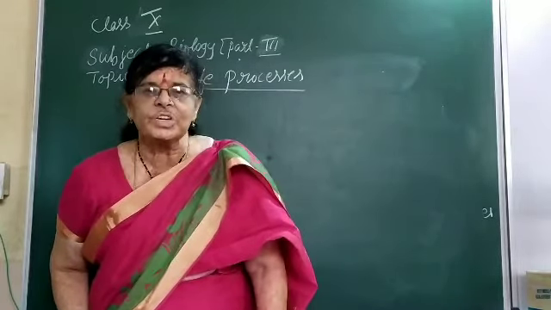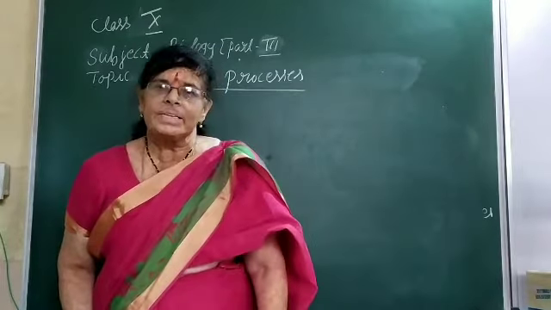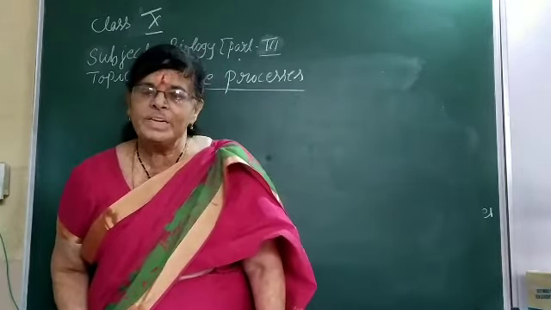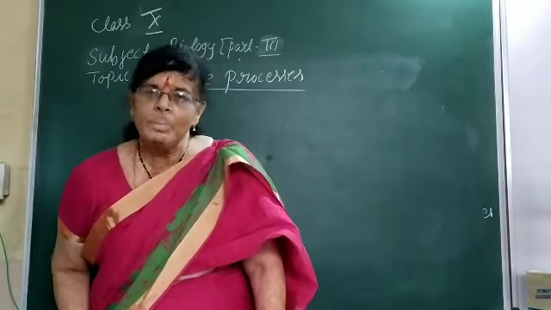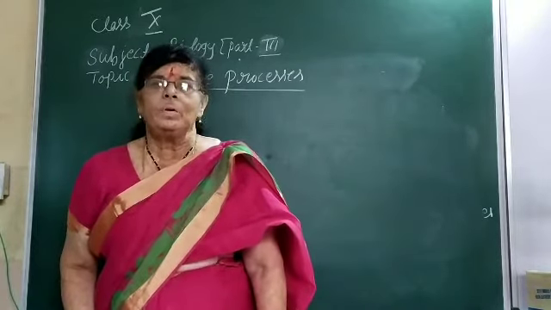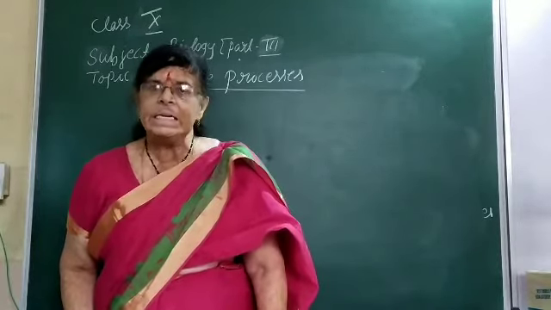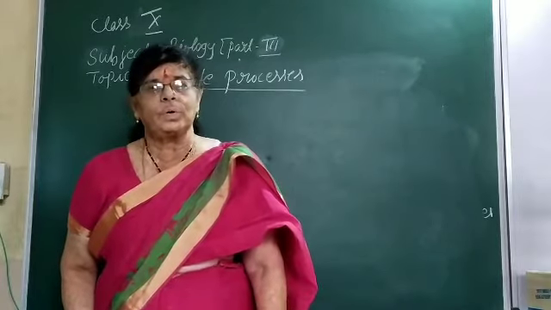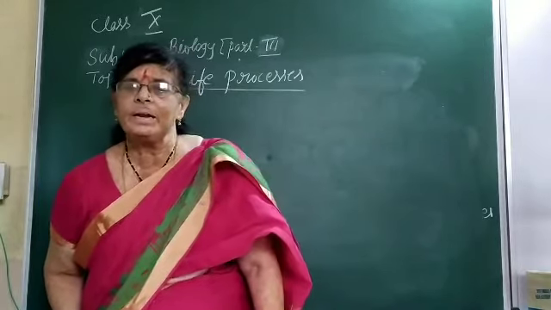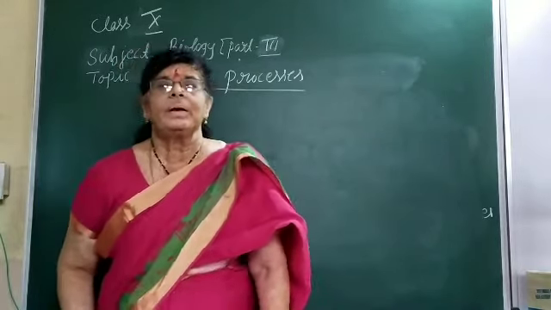In autotrophic nutrition, you have learned that the organisms are capable of manufacturing their own food by taking the raw materials like carbon dioxide and water in the presence of sunlight, which provides energy. That energy is absorbed by the chlorophyll, and then the byproducts we get are glucose, oxygen and water. So autotrophic nutrition is only the characteristic feature of some plants and one special kind of bacteria.